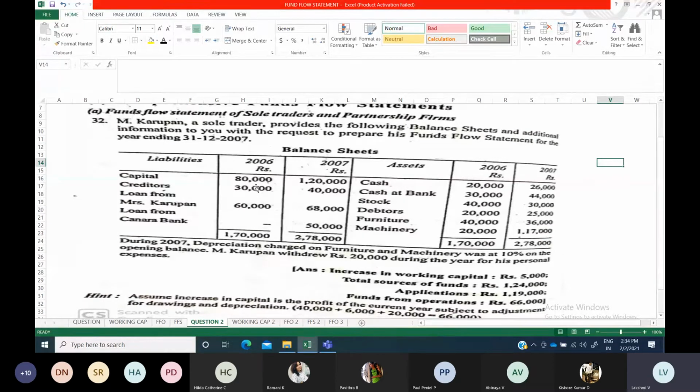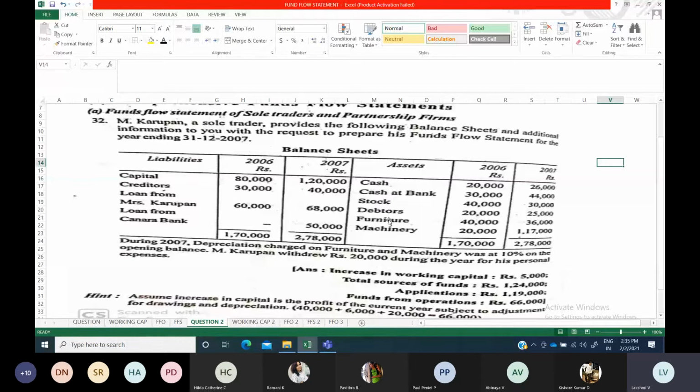Other than that, everything remains the same. As you know, first of all, when a question is given to you, you have to identify what all the current assets are. Current assets means you have to straight away take it to step 1. Fixed assets will go to step 3. And if depreciation is there, you have to prepare separate accounts for each asset